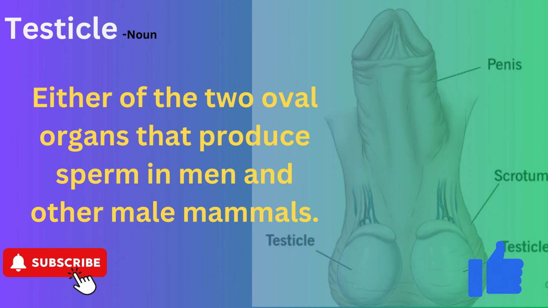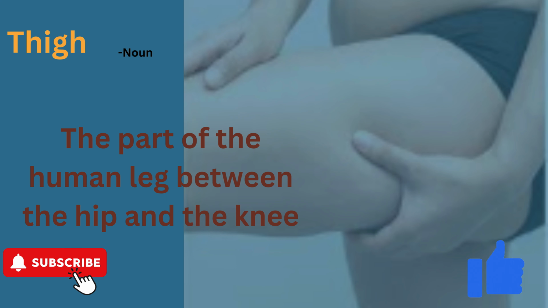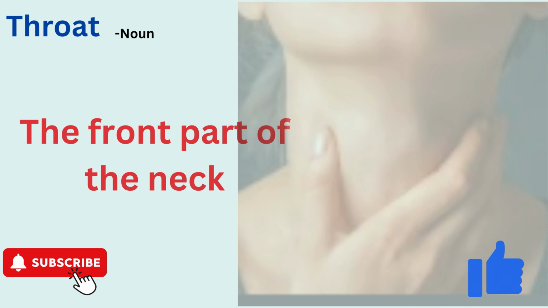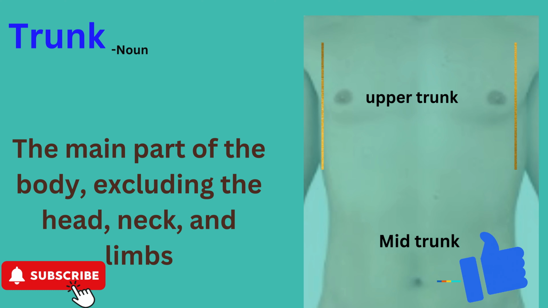Testicle. Either of the two oval organs that produce sperm in men and other male mammals. Thigh. The part of the human leg between the hip and the knee. Throat. The front part of the neck. Torso. The trunk of the human body. Trunk. The main part of the body, excluding the head, neck, and limbs.